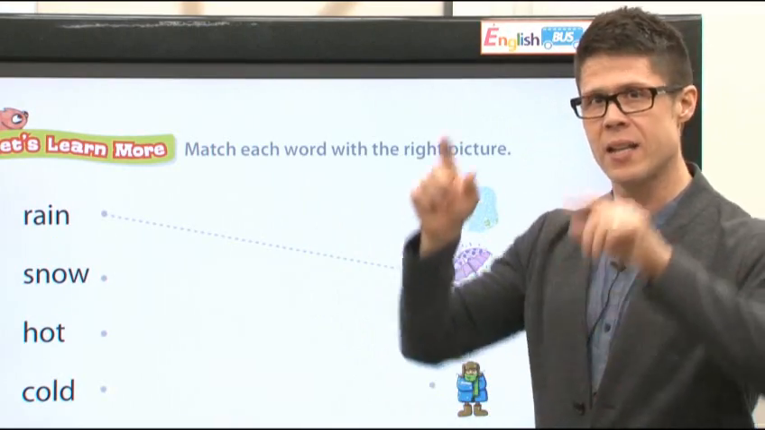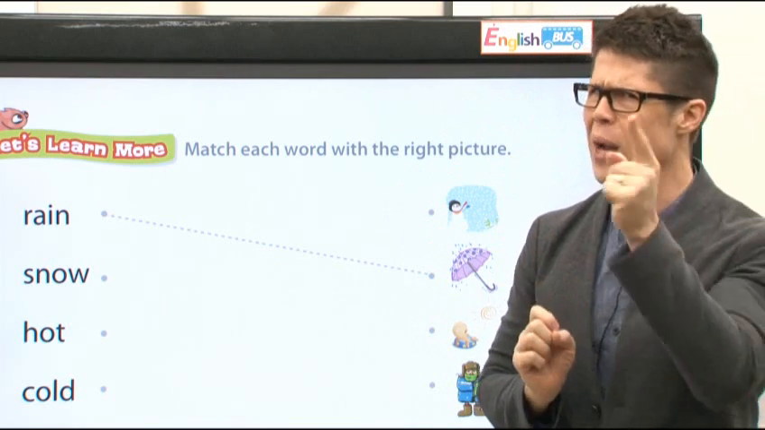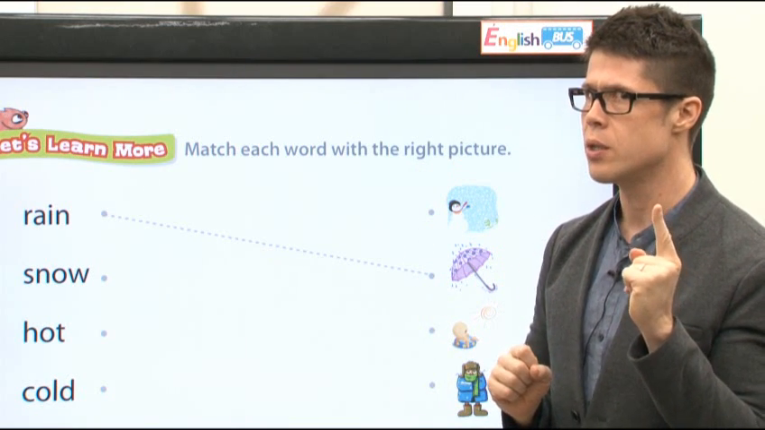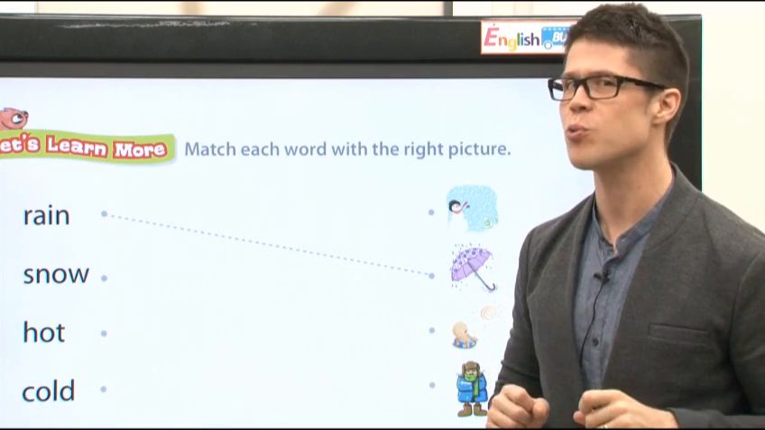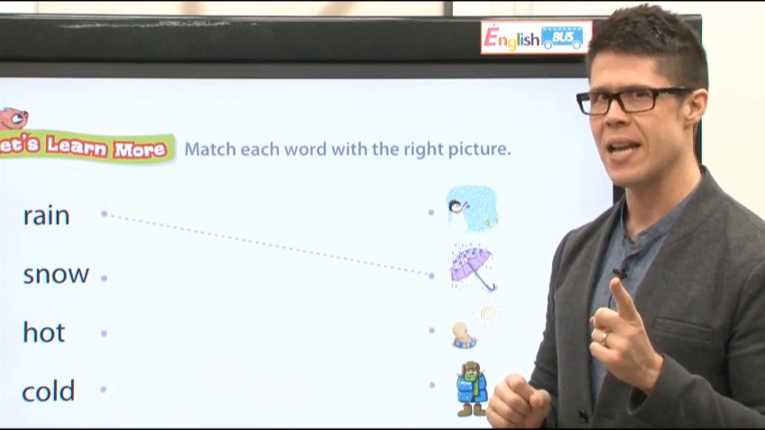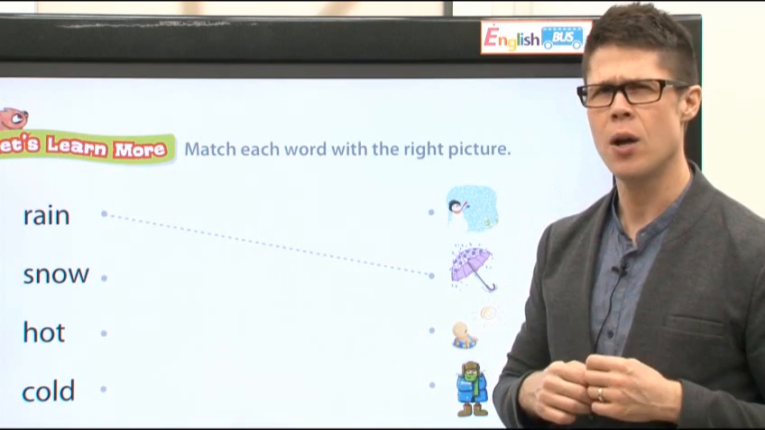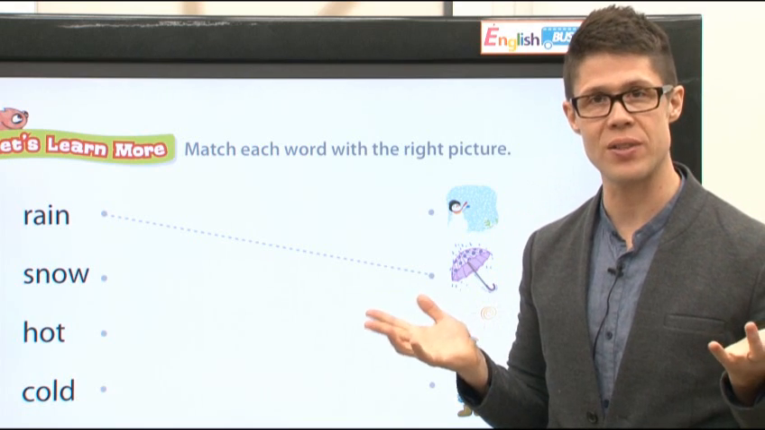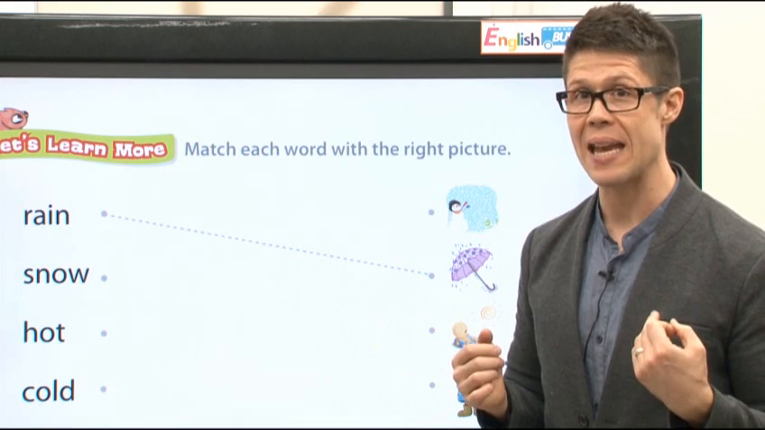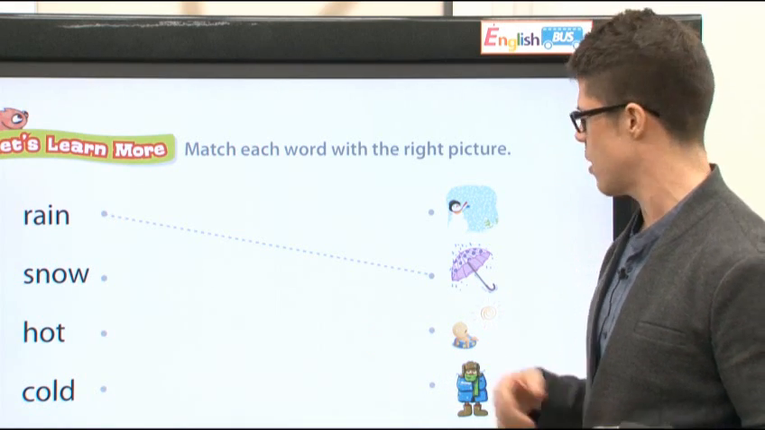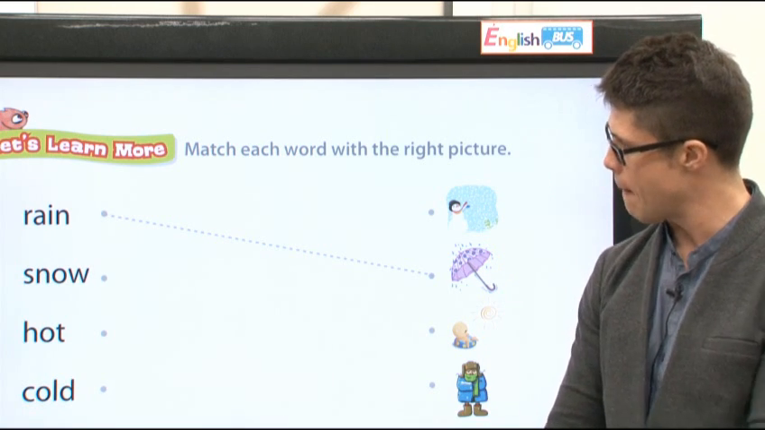Next, snow. Just like rain, snow also falls from the sky. But what color is snow? Snow is white. White, that's right. Snow is white, and snow is very cold. And what can you make with snow? You can make a snowman. A snowman, yes. Where's the snowman? It's right here. This is snow.